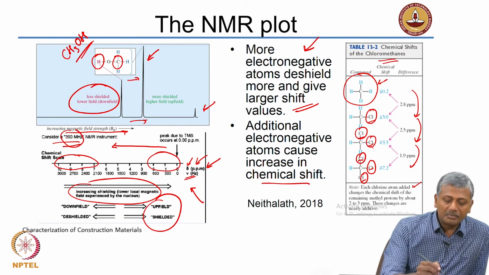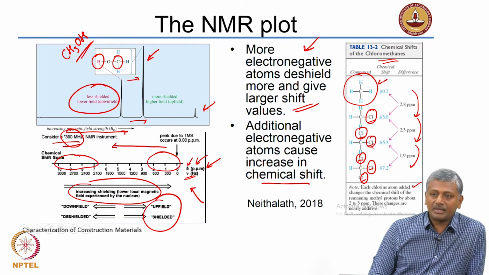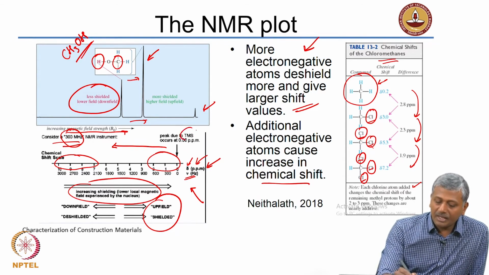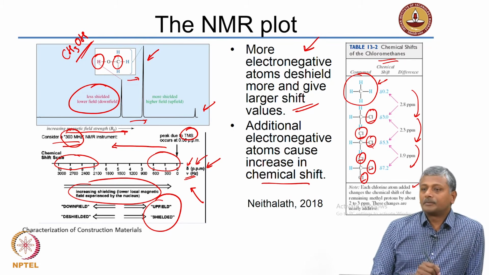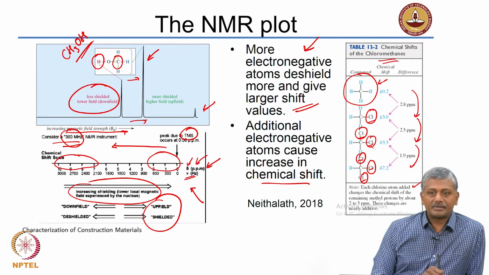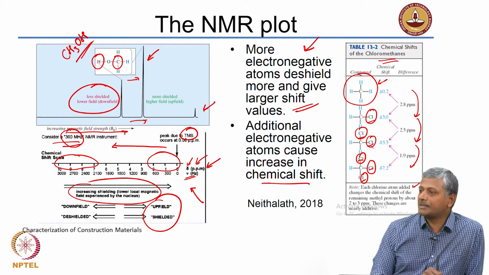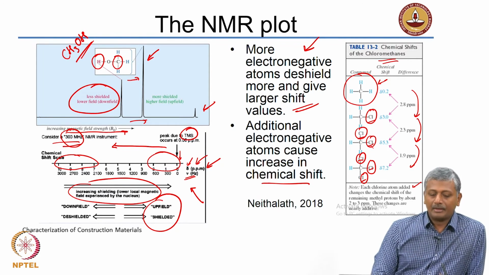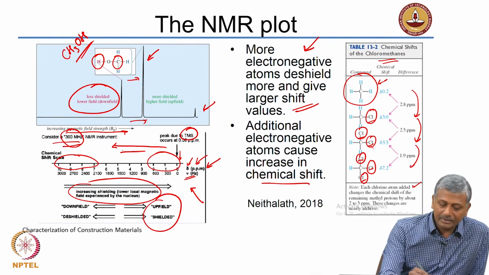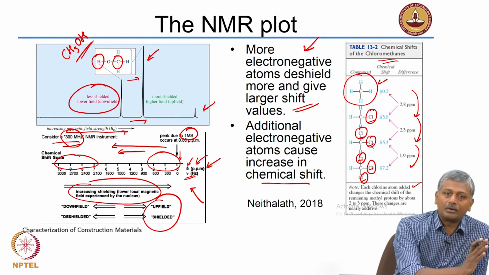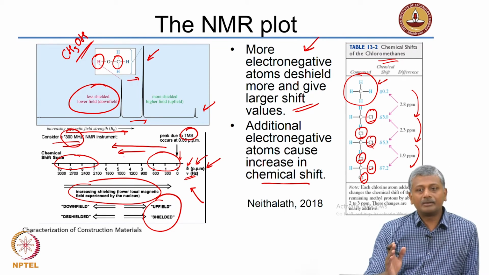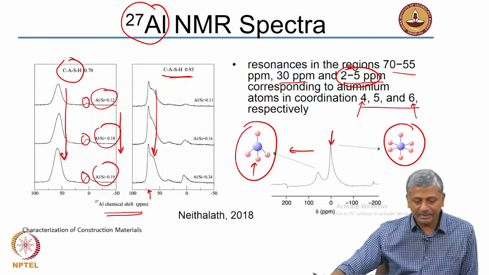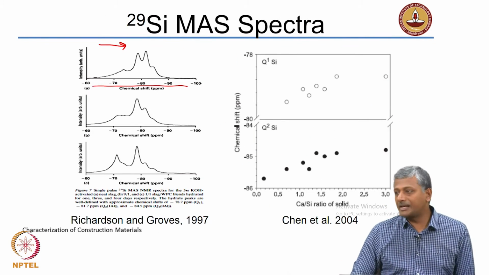So, the instrument typically has a specific frequency of operation, say a 300 megahertz NMR instrument. In which case the resonant frequency for TMS will be exactly 300 megahertz, that means the shift will be 0, right. Corresponding to that shift location, you now have deshielded atoms which are representing a shift on the positive side, whereas more shielded, highly shielded atoms are to the negative side. In the case of silica you will see that the shift is towards the negative side.